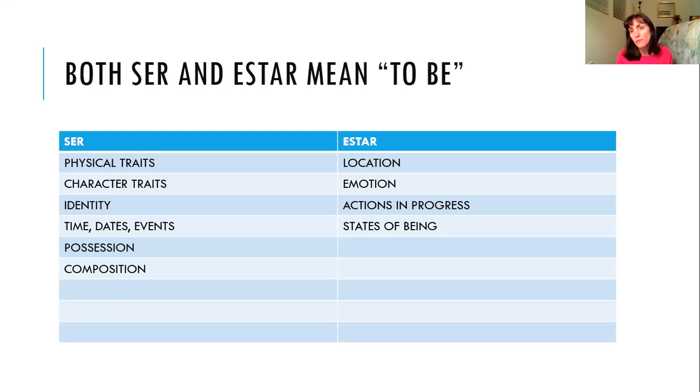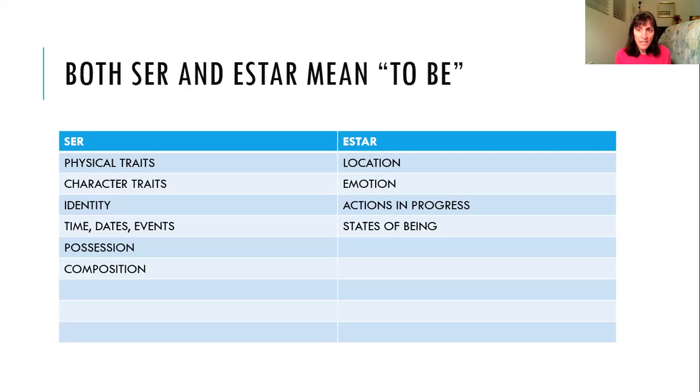For emotion, how you're feeling. How are you? ¿Cómo estás? Estoy bien. I'm well. That would be emotions, like I'm happy, I'm sad, that sort of thing. That would all be estar. When you have actions in progress, estoy hablando, estoy estudiando, anytime you're using the progressive tense, you use estar because it's a state of being, something in progress.